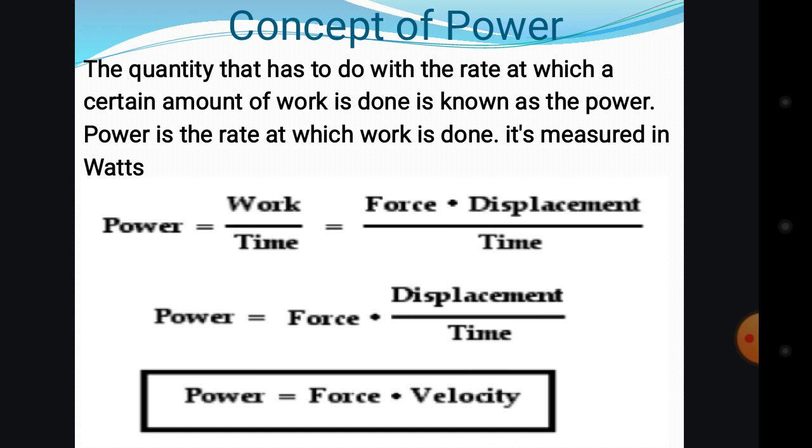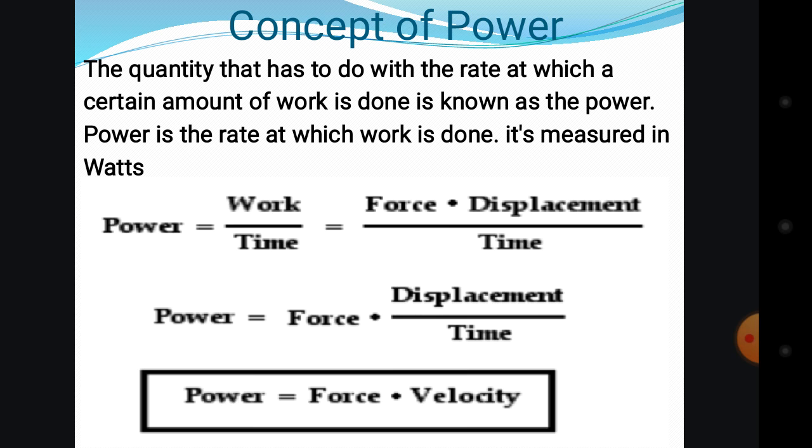If in a calculation you have your force, your displacement, and the time, you can calculate power. If you have only work and time, work divided by time, you can also calculate power. And if you have force times velocity only, you can also calculate power.